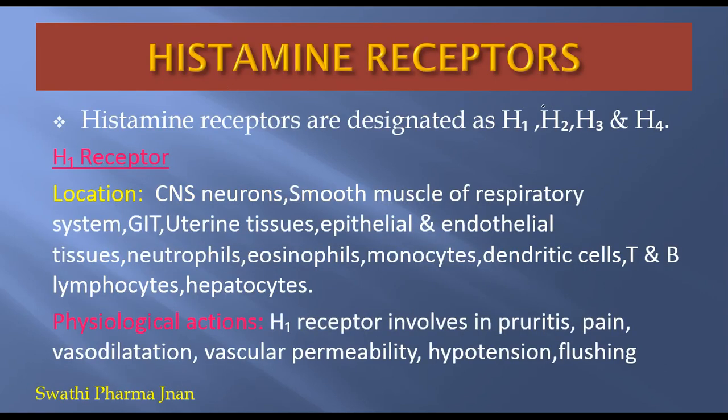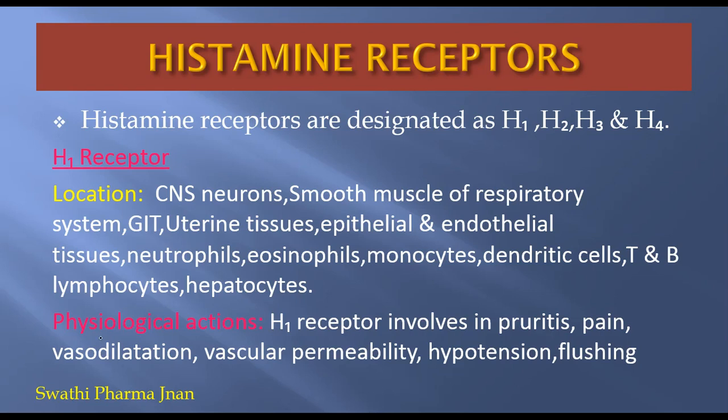Next, coming to histamine receptors. Histamine receptors are designated as the H1 receptor, H2 receptor, H3 receptor and H4 receptor. Out of these 4 receptors, H1 and H2 receptors are active. The H1 receptor is present in central nervous system neurons, smooth muscles of the respiratory system, gastrointestinal system, uterine tissues, epithelial tissues, endothelial tissues, neutrophils, eosinophils, monocytes, dendritic cells, T lymphocytes and B lymphocytes, and also hepatocytes.